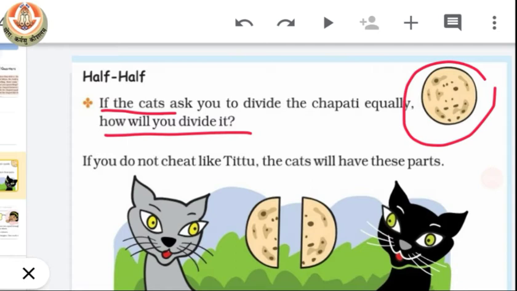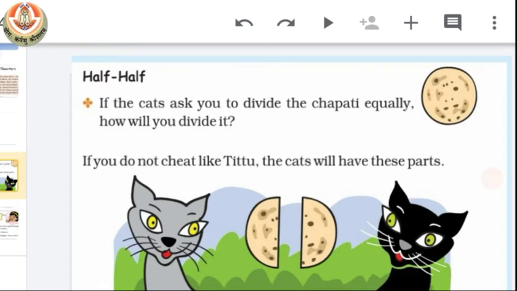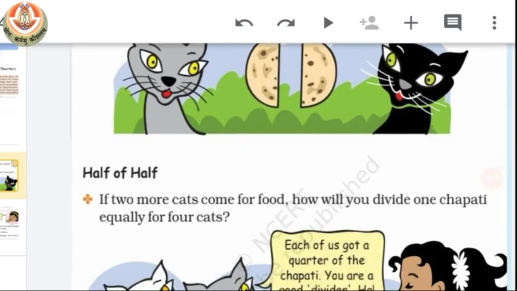First we try to overlap one half of the chapati onto the other part exactly, and then we cut it from the line where one part overlaps the other. We cut the chapati and we get two equal parts. You can see here in this picture we have two exactly equal parts. So we do not have to cheat, and we have to divide a chapati into two equal parts.